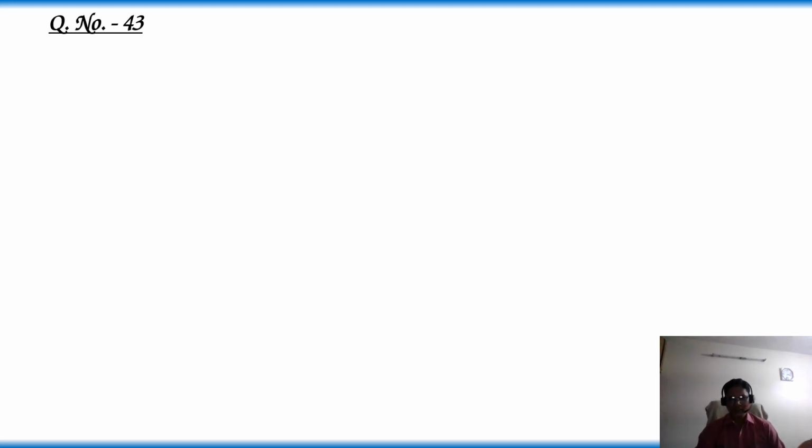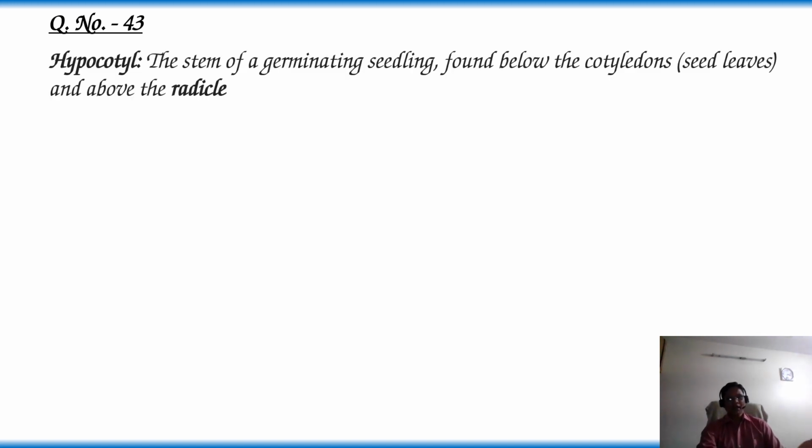Question number 43. In hypogeal germination, plumule comes out of the ground due to elongation of: options 1. Hypocotyl, 2. Epicotyl, 3. Cotyledons, 4. Both 1 and 2. Let's know about the options. Hypocotyl,